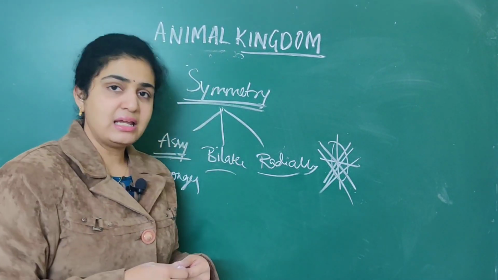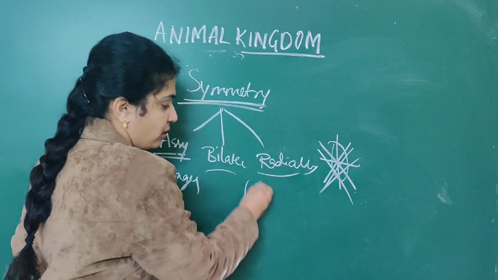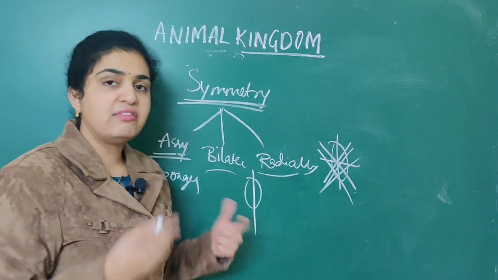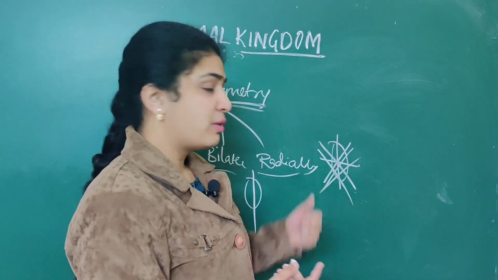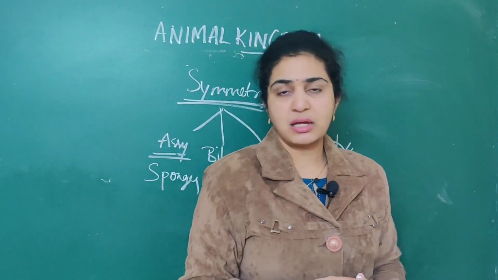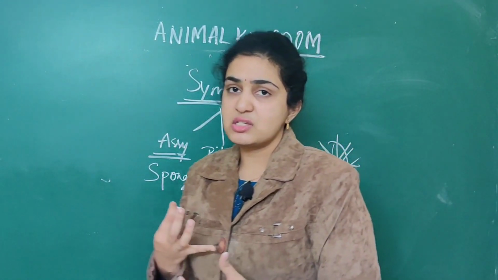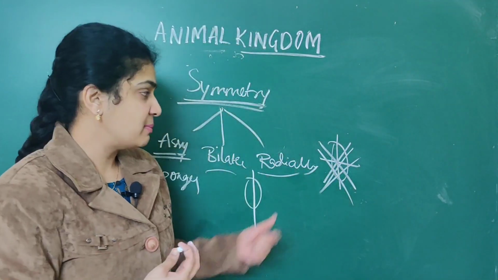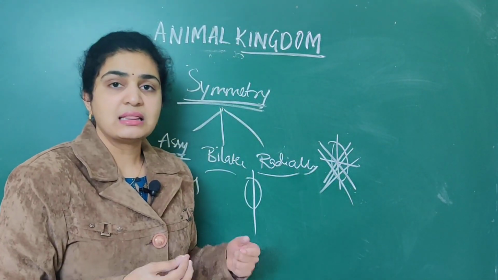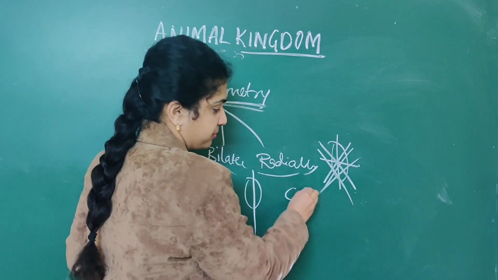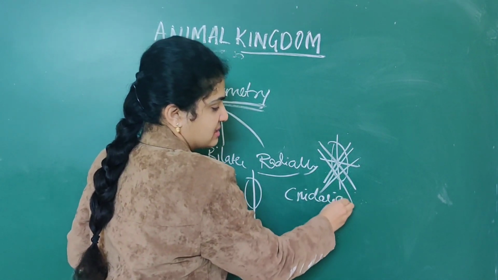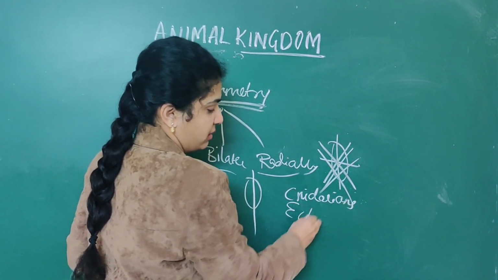When it's bilaterally symmetrical, only in one plane you can divide them into two halves. When it comes to radially symmetrical animals, the most common examples are cnidarians as well as echinoderms.